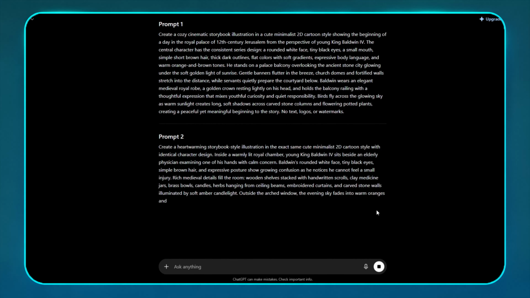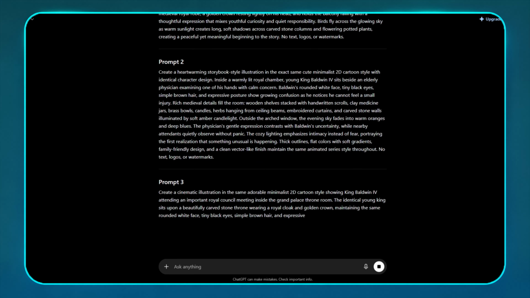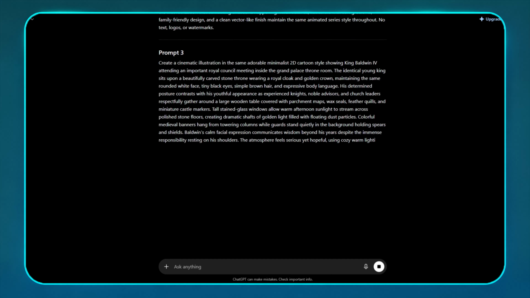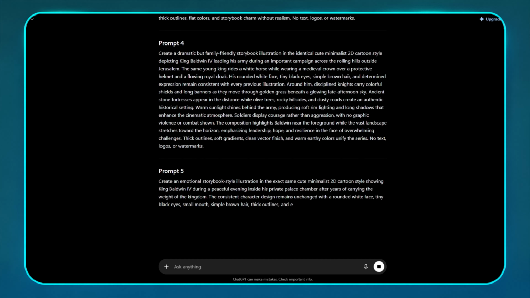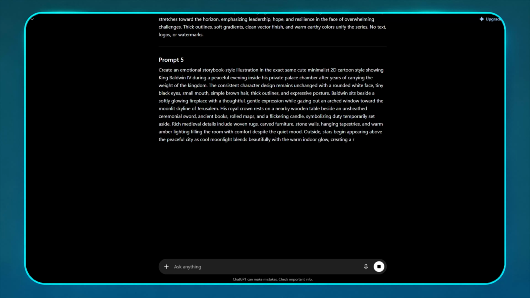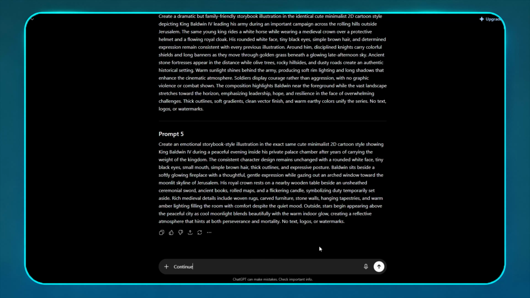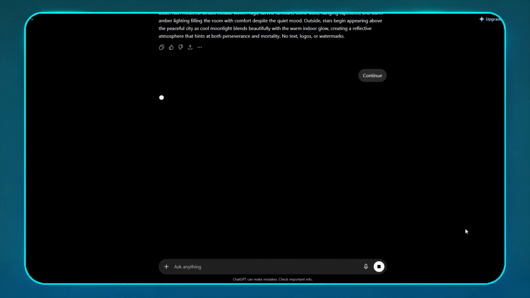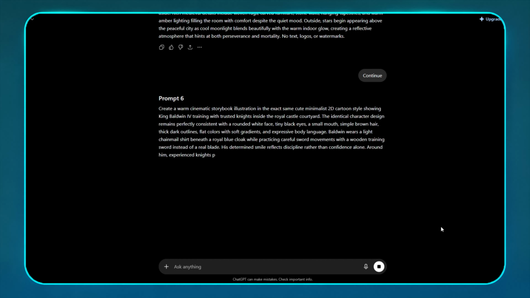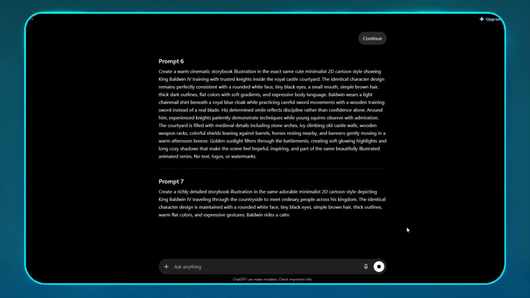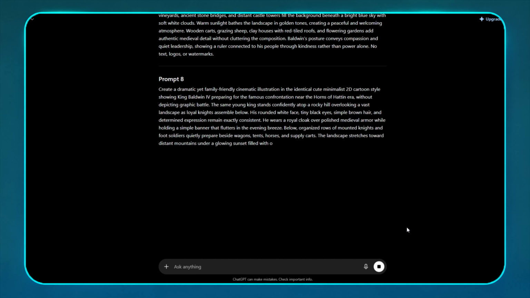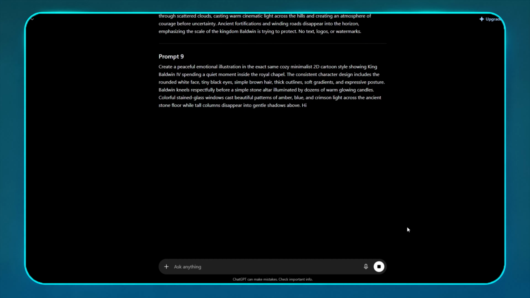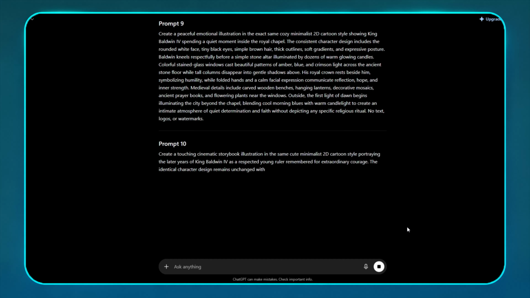Now insert the same prompt into ChatGPT. In a few seconds, ChatGPT will automatically generate the first 5 scenes for you. Each scene includes a very detailed video prompt, complete description of the scene, camera angle, environment, characters, lighting, visual details, as well as a script that is completely in harmony with that scene, so you don't have to write any part yourself from scratch. Once these 5 scenes are ready, just type the word continue.